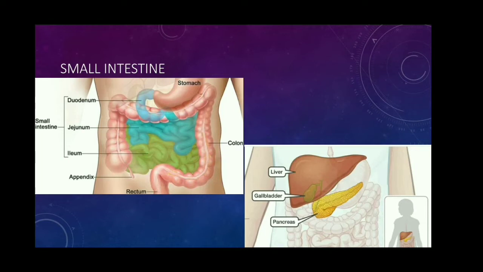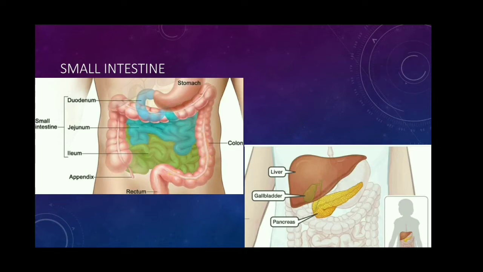Each villus contains fine blood capillaries and lacteal tubes for the process of absorption. As I said already, the small intestine is involved in digestion as well as absorption. Here the complete digestion takes place and by the villi the nutrients are absorbed.